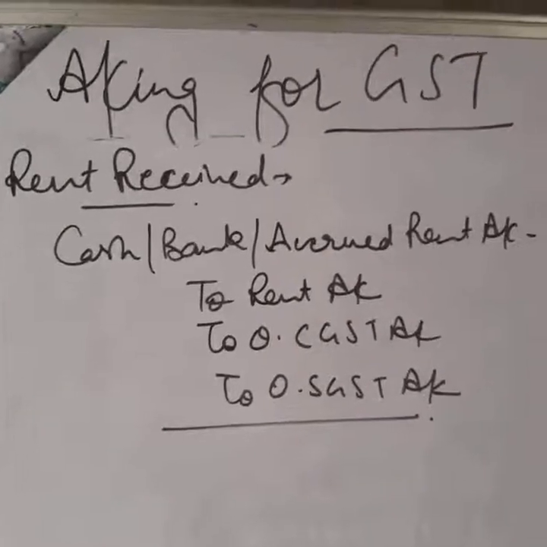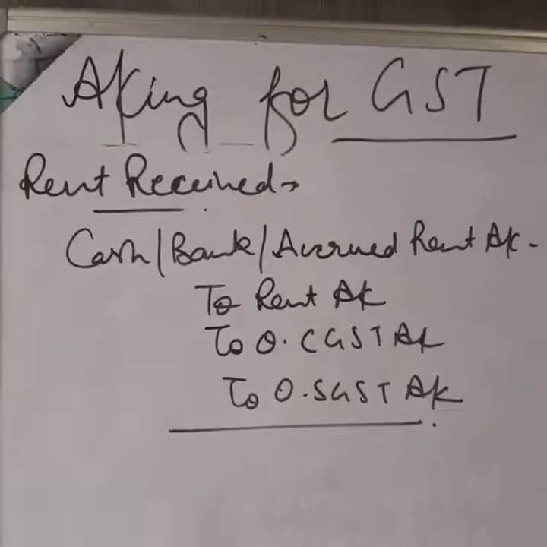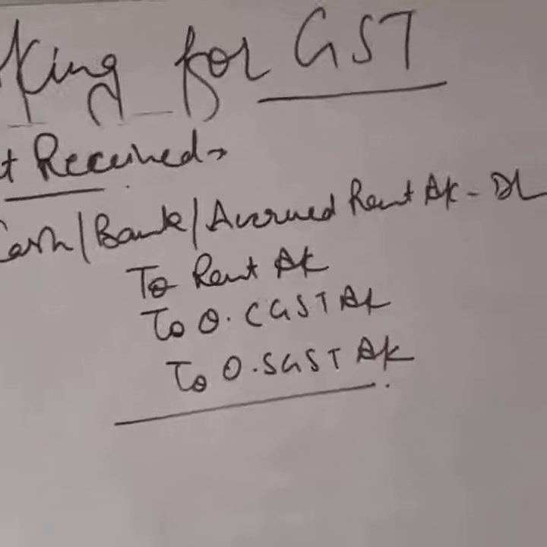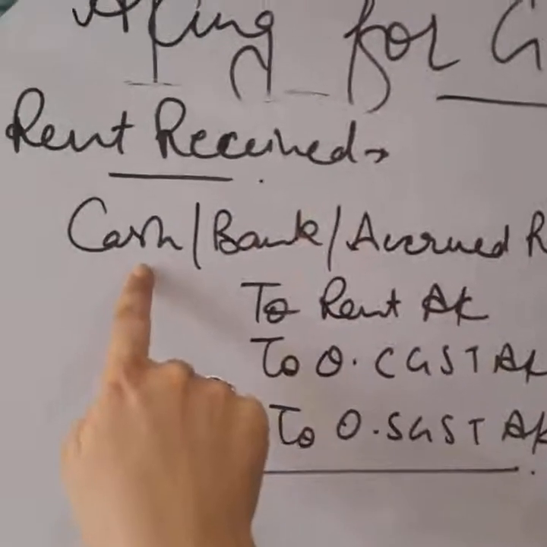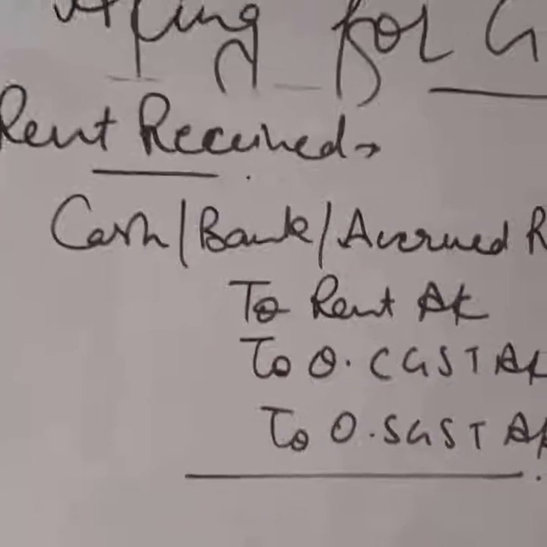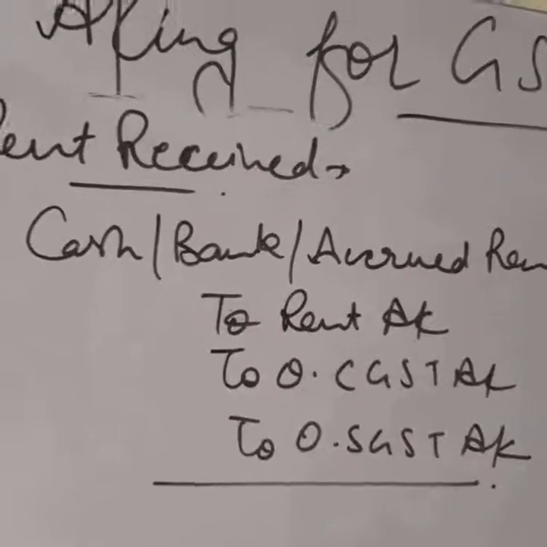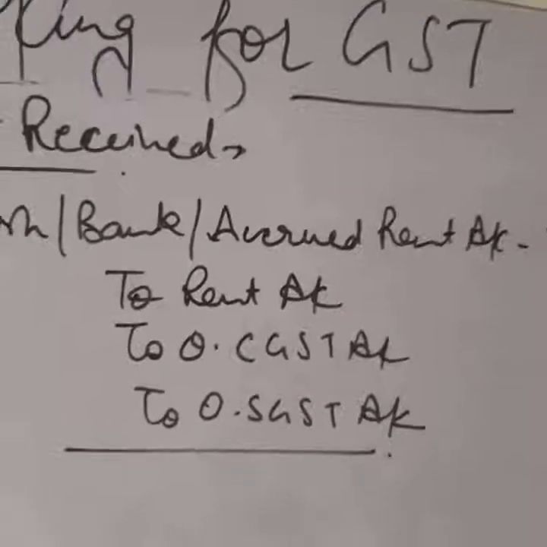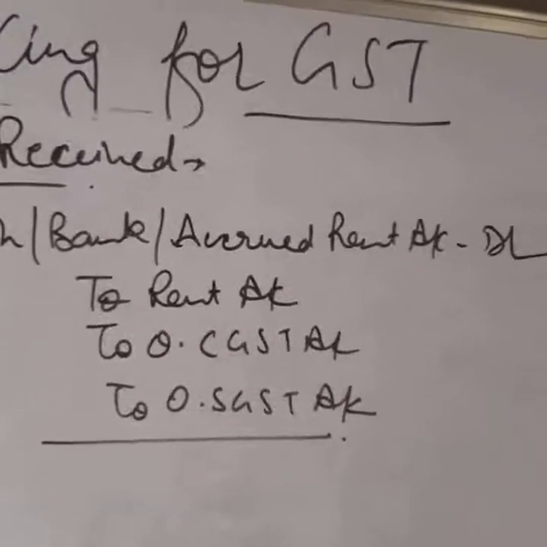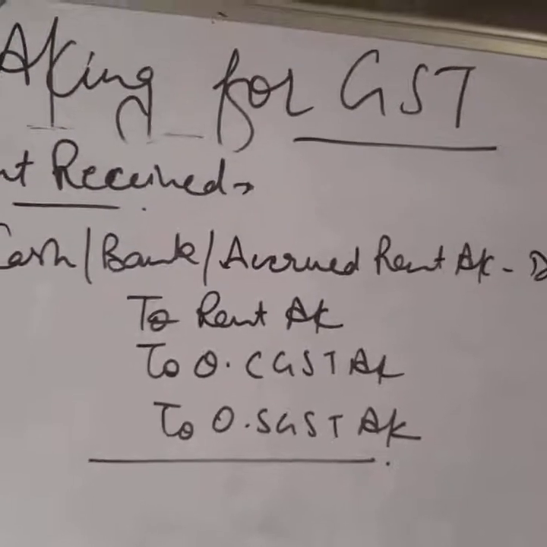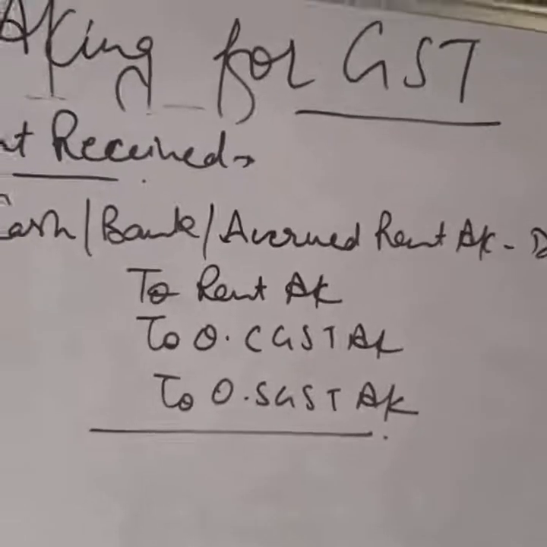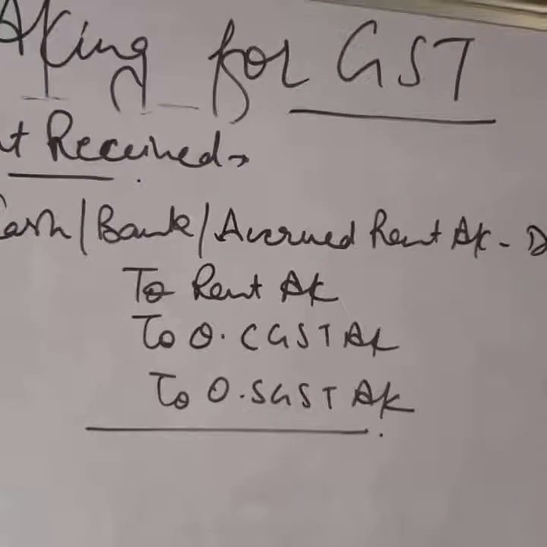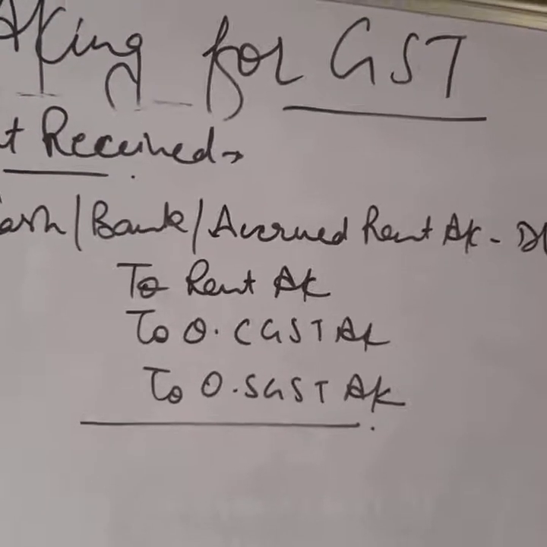Now the next point is rent received. It's our income, and we know incomes are always credited. So I am crediting rent account. If it is received in cash, cash will be debited. If received in check, bank will be debited. If it is not received yet, accrued rent will be debited. So the entry becomes cash or bank or accrued rent debited, to rent account, to output CGST account, to output